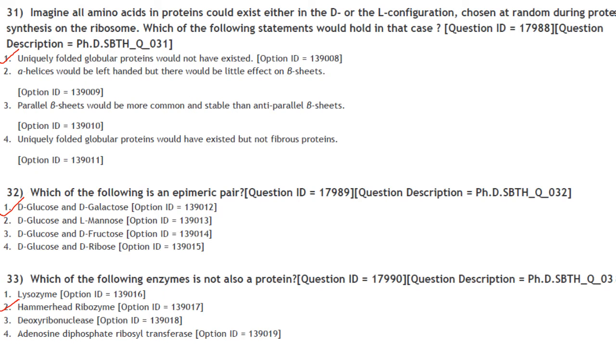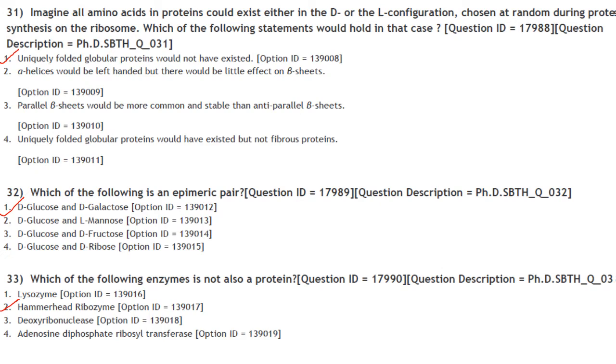Imagine all amino acids could exist either in the D or L configuration chosen at random during protein synthesis on the ribosome. Which of the following statements would hold in that case? Now if left-handed helices form, they are often critical for correct protein folding and protein stability. So the answer will be uniquely folded globular proteins would not have existed. Yes, answer is option 1.